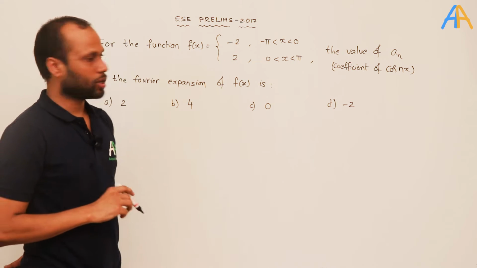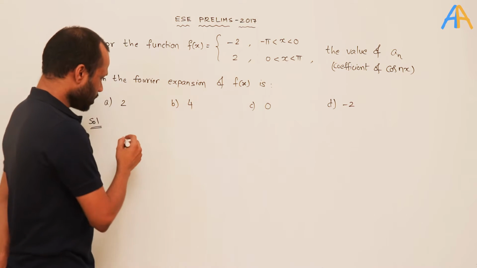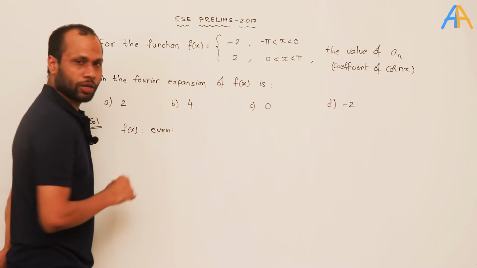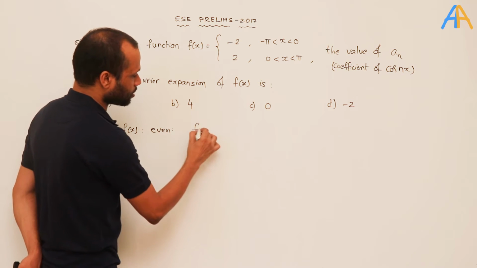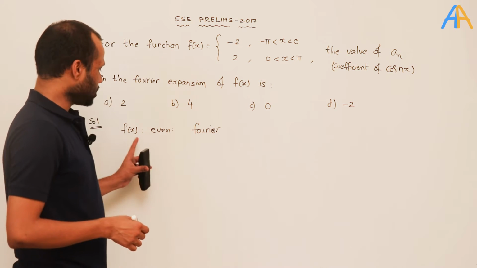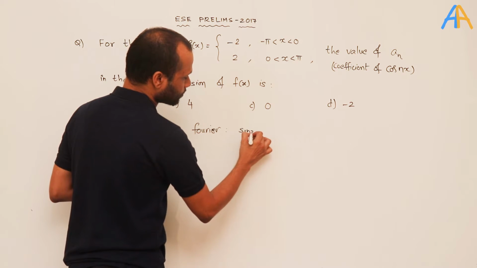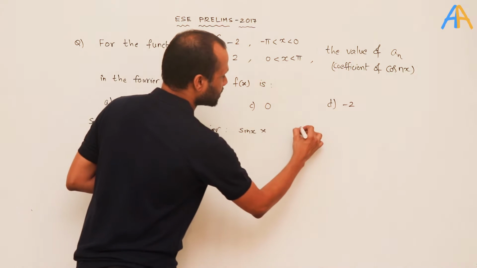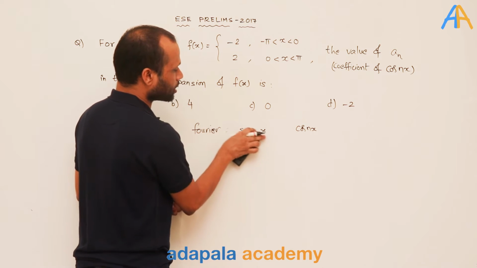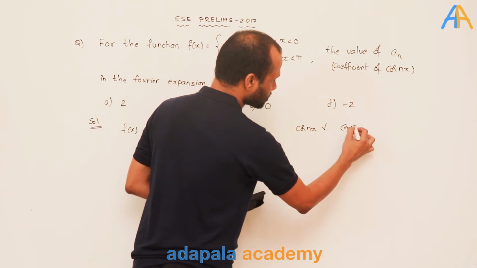In a Fourier series expansion, if the given function is even, the Fourier series does not contain sin terms. It contains only cos terms and constant terms.